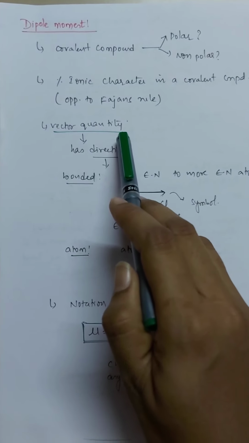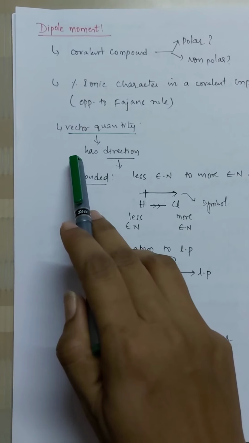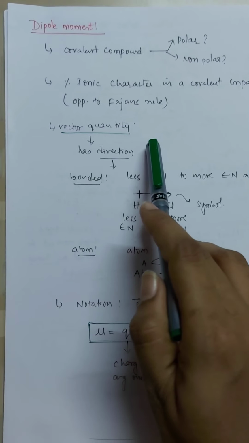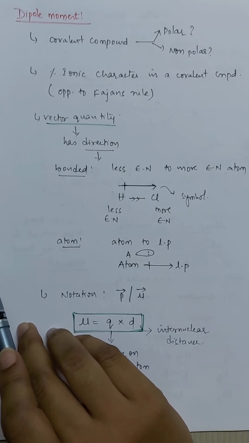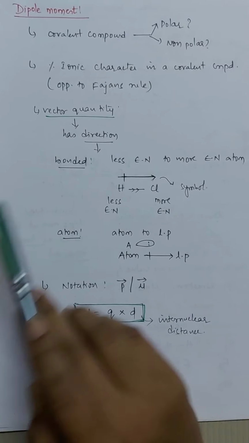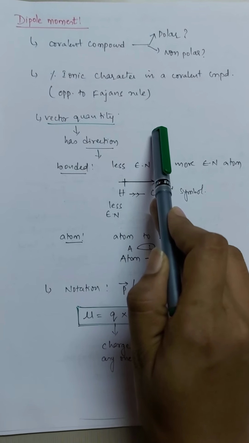Generally, physical quantities are of two types, scalar quantities and vector quantities. Dipole moment is considered a vector quantity because it has direction. Any physical quantity which has direction is said to be what? Vector quantity. Our dipole moment also has a direction, so it is considered a vector quantity, which is important. The points which I have underlined with a green pen are important.